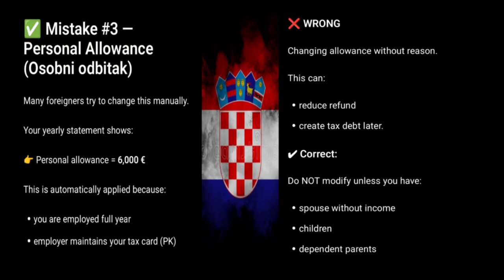And mistake 3, that is changing values in personal allowance. Don't change anything in personal allowance because the tax card is maintained by your employer. If you have children or a spouse, then you change your value and upload all the valid documents and everything. If you get it wrong, the government reduces the refund or it may be delayed.